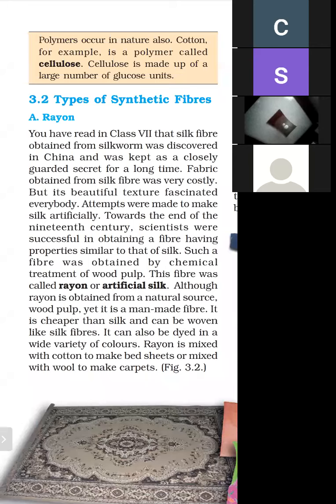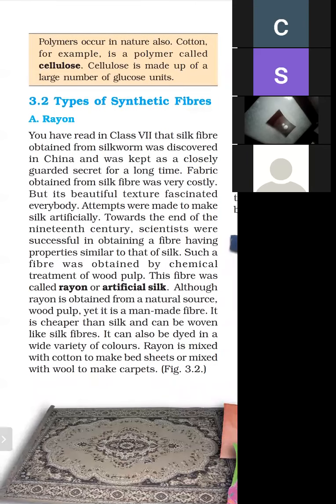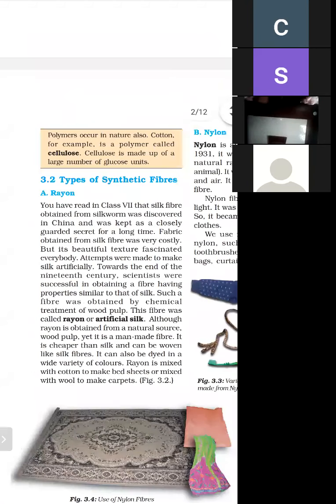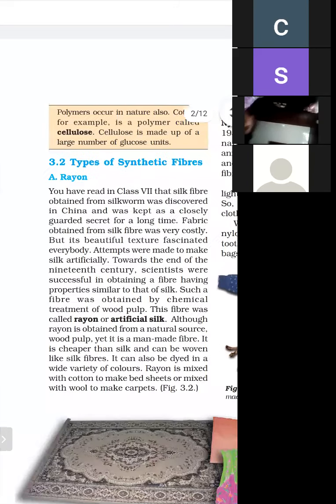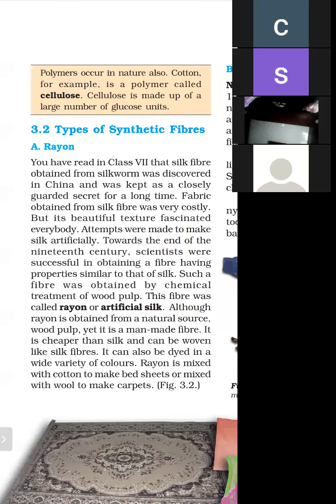What are the uses of rayon? When rayon is mixed with cotton, it is used to make bed sheets, and when wool is mixed with rayon, it is used to make carpets. So these are the uses of rayon. And the next synthetic fiber is nylon. But again, I am repeating the synthetic fiber rayon.